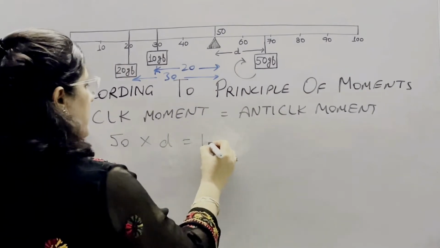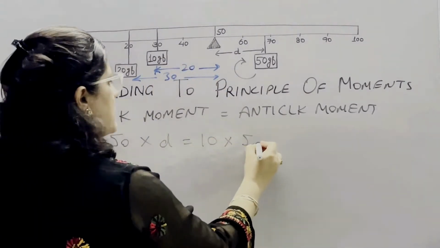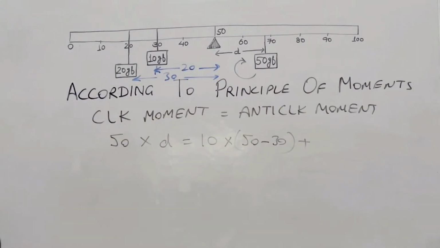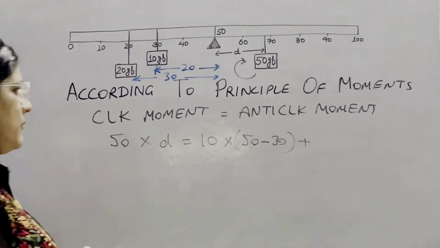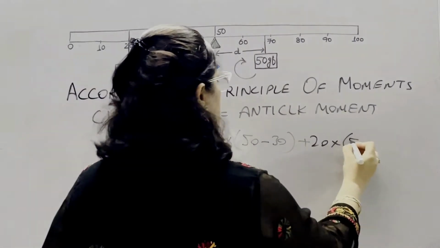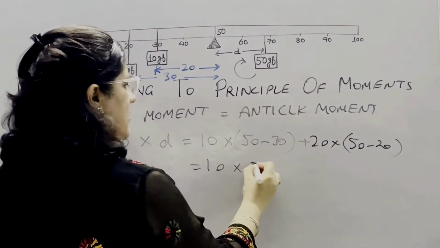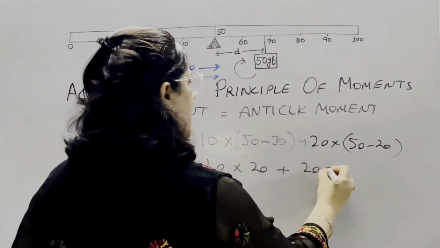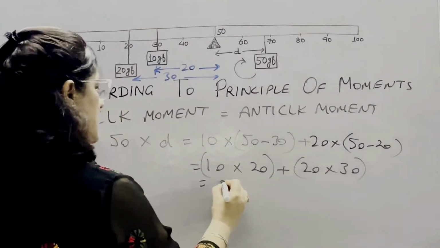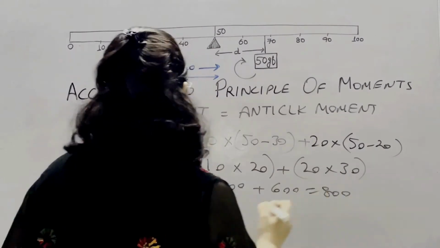One is 10 gf placed at the 30 centimeter mark, so the distance is 50 minus 30, plus another weight of 20 gf placed at the 20 centimeter mark, so 50 minus 20. So this is 10 into 20 plus 20 into 30, which is 200 plus 600, equal to 800.